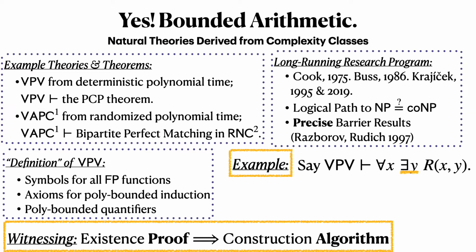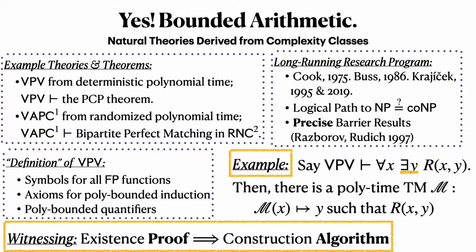But let's zoom in on this existential quantifier. As stated, this statement just says y exists. It doesn't say we can find it. But because of the witnessing theorem associated with VPV, there is a polytime Turing machine M that, given any x as input, prints out the y that satisfies this relation. Good.